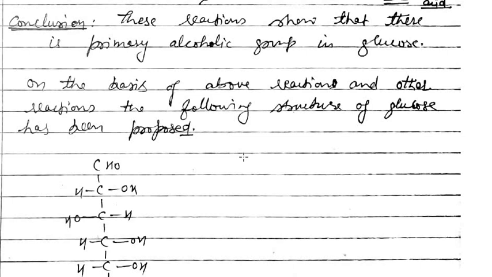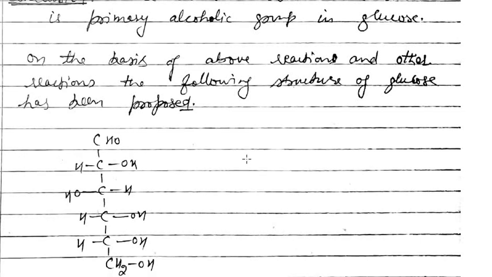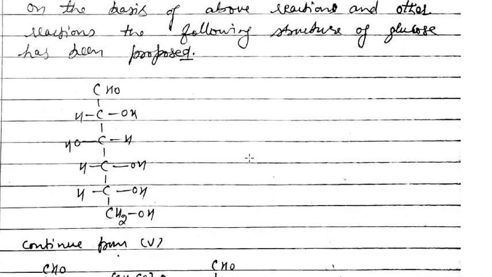Now on the basis of our reactions and other reactions, the following structure of glucose has been proposed. This is the complete structure of glucose. Here above is CHO, that we have shown by the reactions. We have shown also that there are 6 carbon atoms which are clearly linked to each other, and there is one primary alcoholic group here.